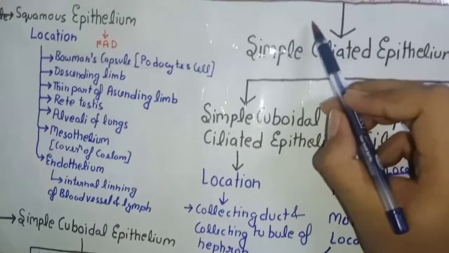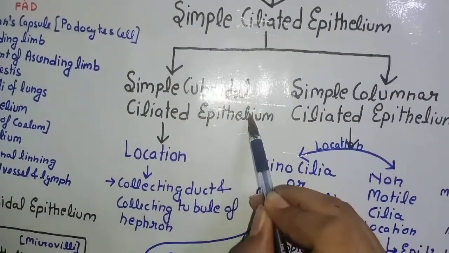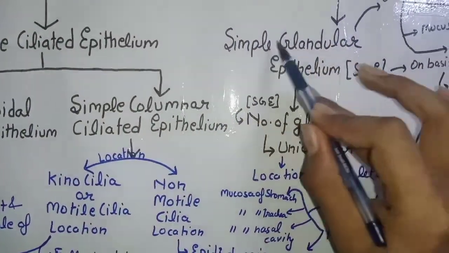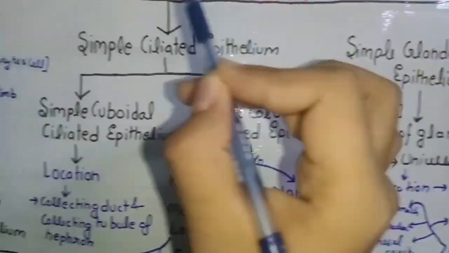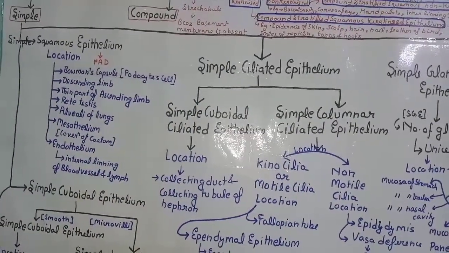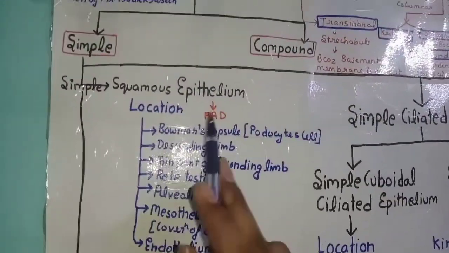It also consists of simple ciliated epithelium, which consists of simple cuboidal ciliated epithelium and simple columnar ciliated epithelium. It also consists of simple glandular epithelium. So these all are the various simple epithelia.